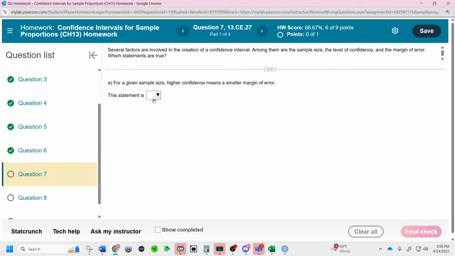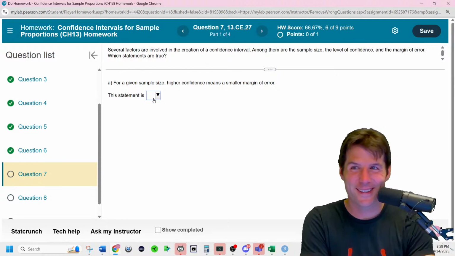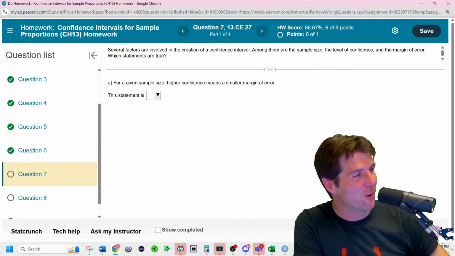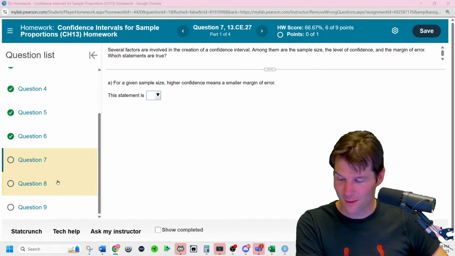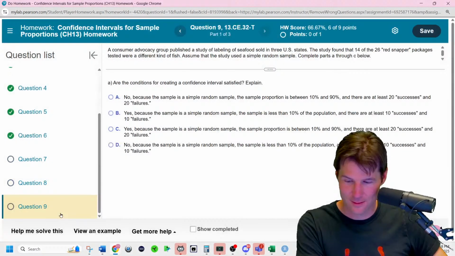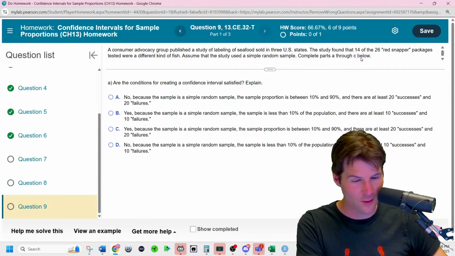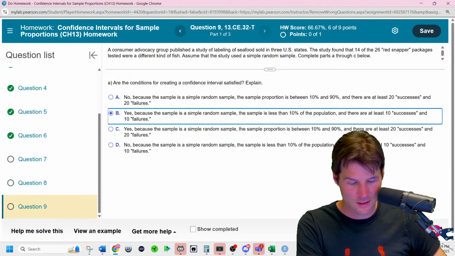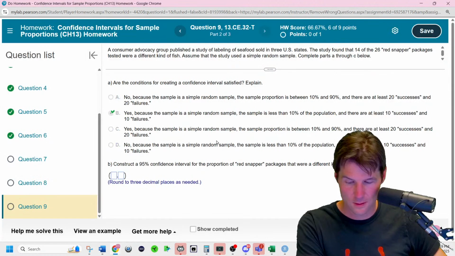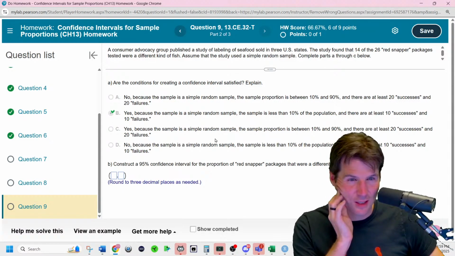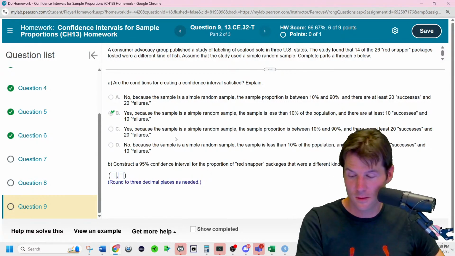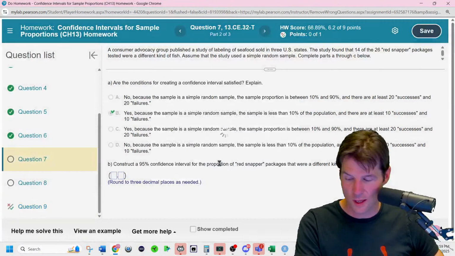For a given sample size, I can speed run all these, but then I'm like, man, I want people to get something out of this because I'm not visualizing it. Let's see right here. We have enough successes and failures. Yeah, we have at least 10 successes, at least 10 failures. That's good. Then make your interval and calculate. Would you be comfortable going to Pew Research and looking up a random statistic and calculating the confidence interval from that? Yeah, you can. And they should do that. A lot of Pew Research should do that.